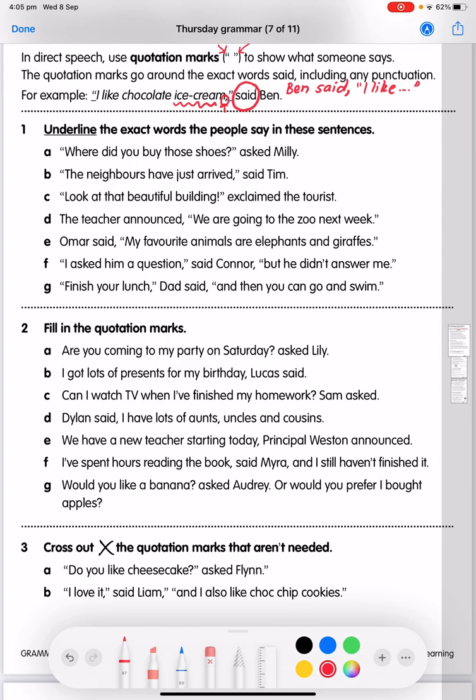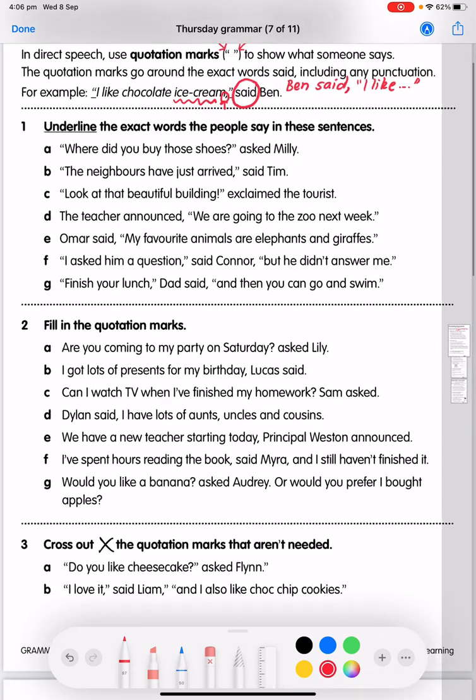"Where did you buy those shoes?" asked Millie. I know that Millie is asking a question, and this is the question here. This is what Millie is saying, so I'm going to underline that. I'm not going to underline asked, because Millie isn't saying the word asked. So you can do that for B, C, D, E, F, and G.